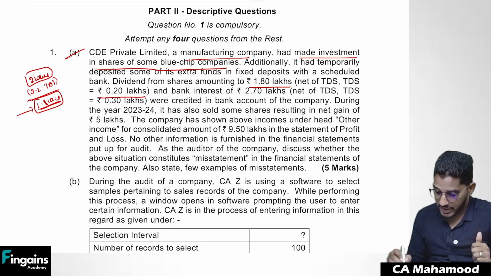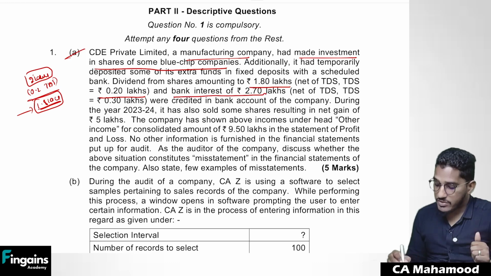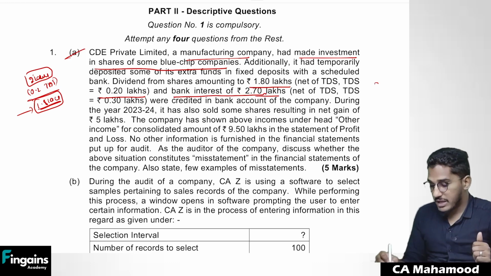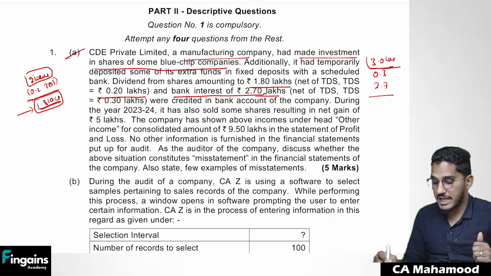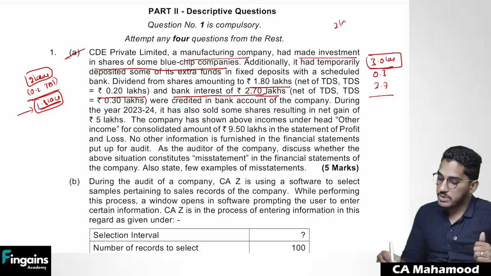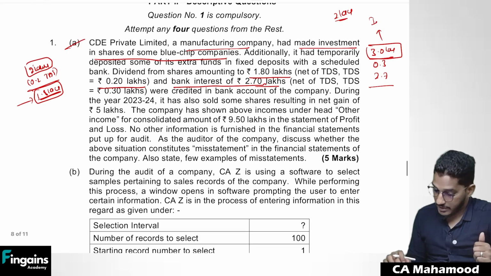So 2 lakh rupees of dividend income, and they have received a bank interest of 2.7 lakhs net of TDS. TDS amount is 0.3 lakhs. So the company received 2.7 lakhs net of TDS, TDS is 0.3, total 3 lakh rupees. So how much should be recognized in the books of accounts? 3 lakhs should be recognized. So 2 lakh rupees of dividend should be recognized, and 3 lakh rupees of interest should be recognized. Next. So 1.8 and 2.7 were credited in the bank account of the company.